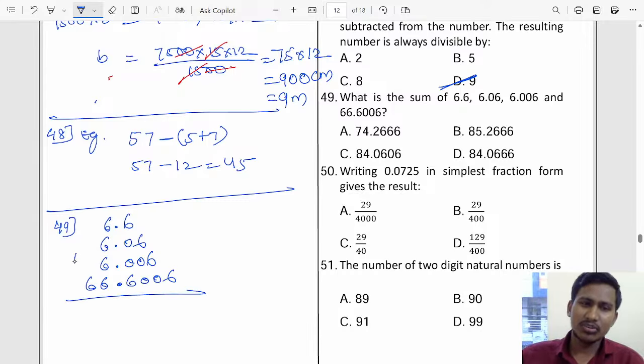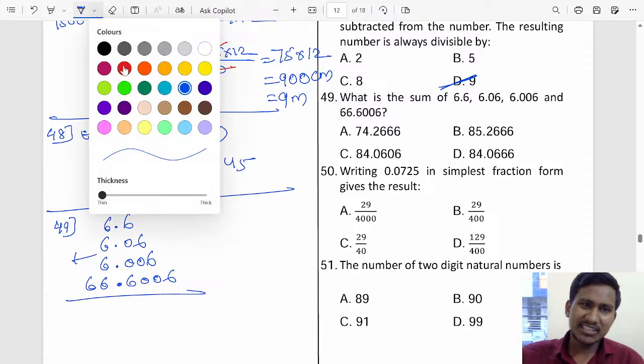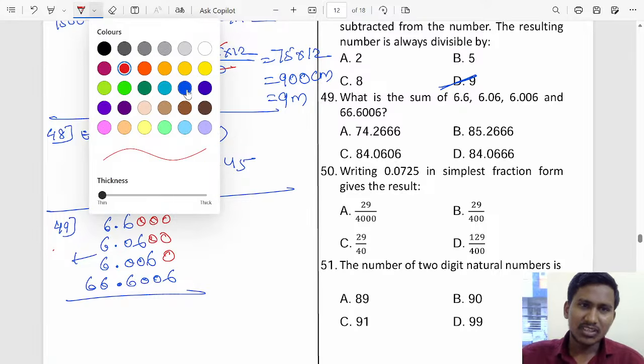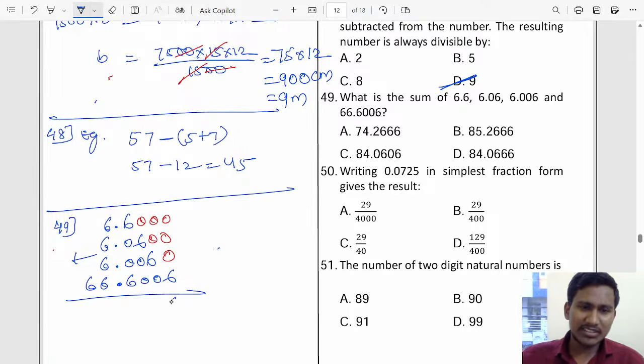If you add them all, there are missing zeros, you can add them. Here 1 zero will come, here 2 zeros, here 3 zeros will come, or you can add directly, it's fine. So here 0 plus 6 is 6, and here 6, and here also 6, 6 6s are 12 here.